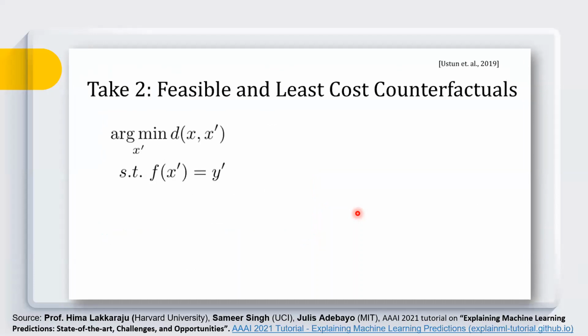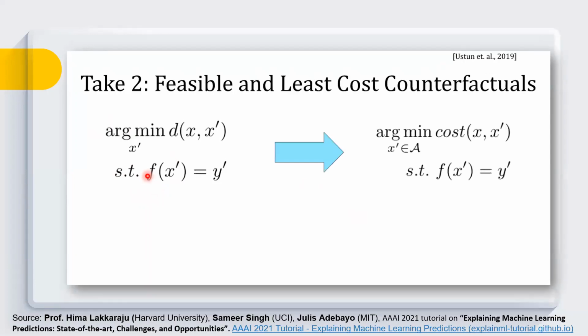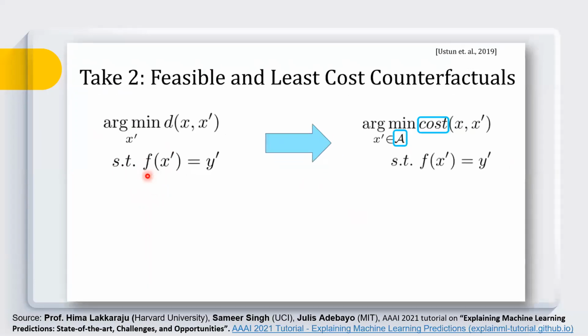This point is picked up by Ustun et al. in their 2019 paper, and they modified this particular mathematical equation by introducing two new terms. Here you can clearly see these two new terms. Can anyone explain the importance of this? Why are we doing this? What will be the significance of this? Can you pick up that point? Yeah, you can unmute yourself, and if anyone can explain the significance of this in this situation.